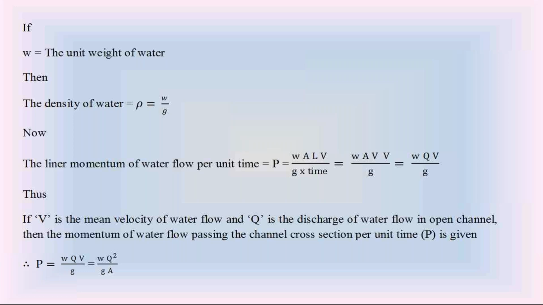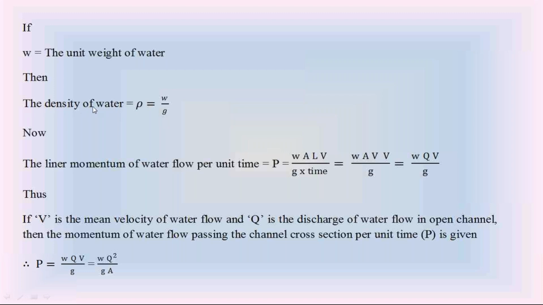So small w is the unit weight of water. This w, the unit weight of water, is equal to density rho into acceleration due to gravity g, rho into g. From that relation, you can write the density of water: the density of water rho is equal to unit weight of water w divided by g, acceleration due to gravity.